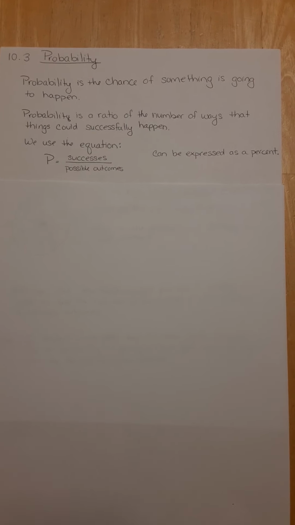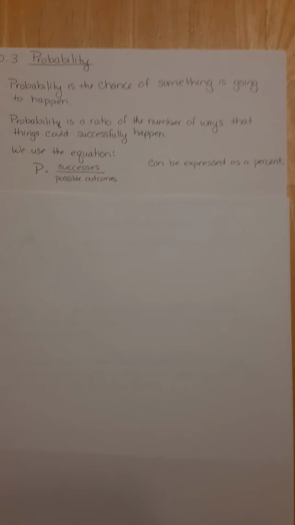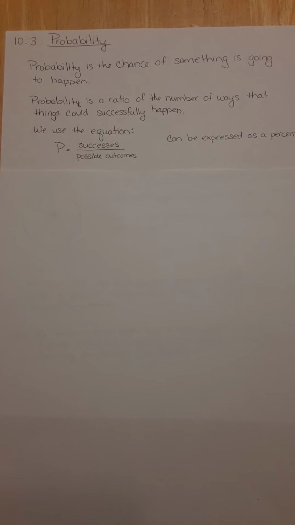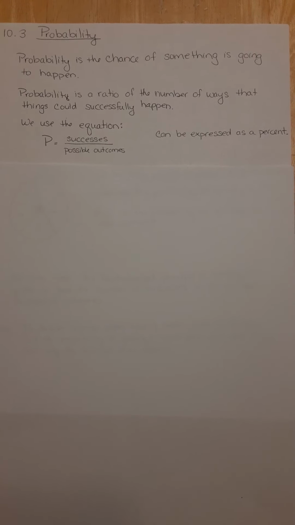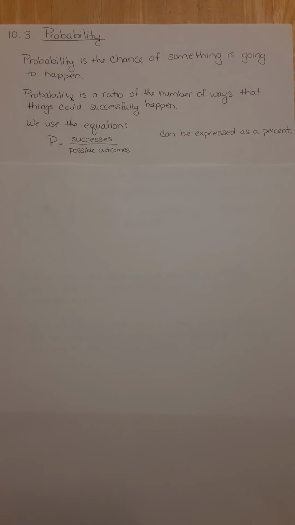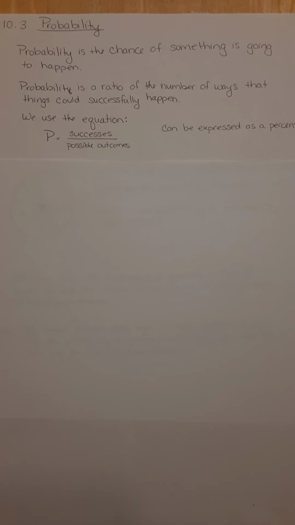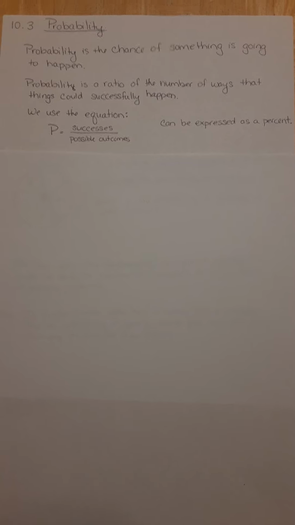Probability is the likelihood, or the chance, that something's going to happen. You hear this a lot with the weather: 30% that it's going to rain, or 70% we'll have a snowstorm. They're taking the chance of the possibility of how many areas could get snow out of the whole entire area in West Michigan here. That is what probability is.